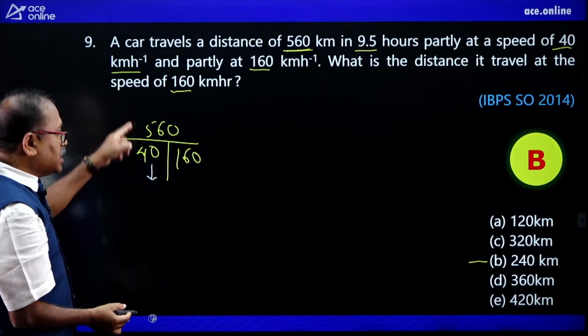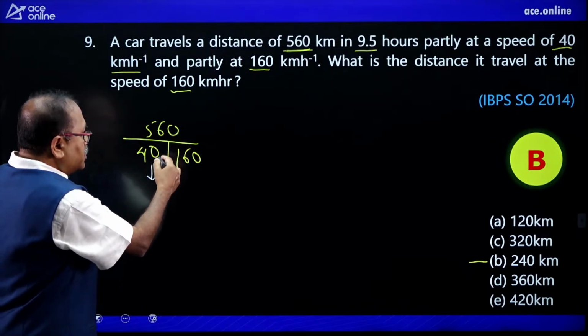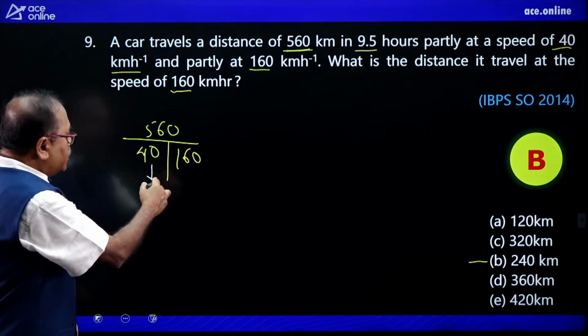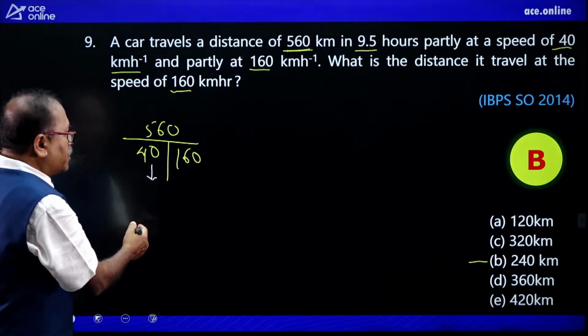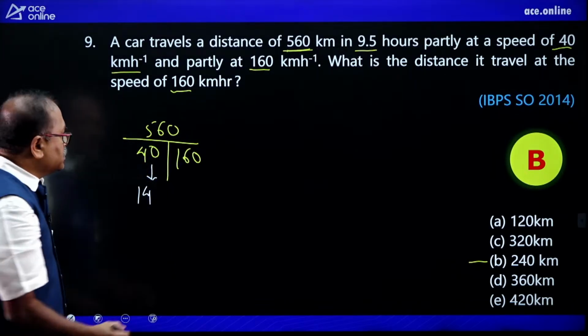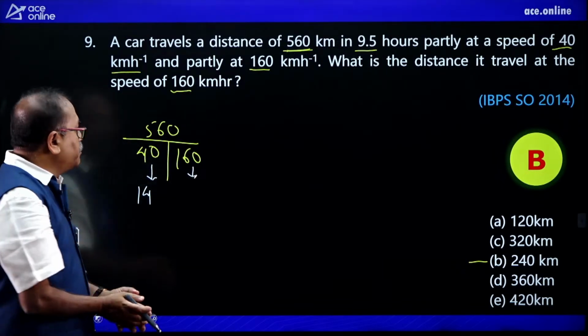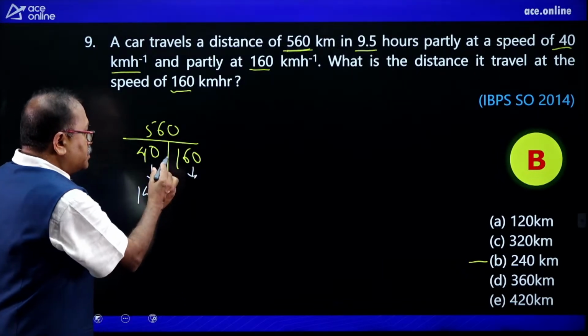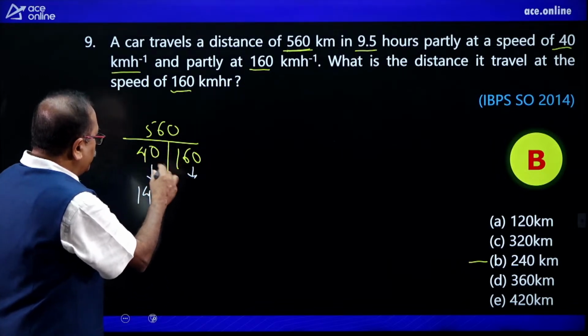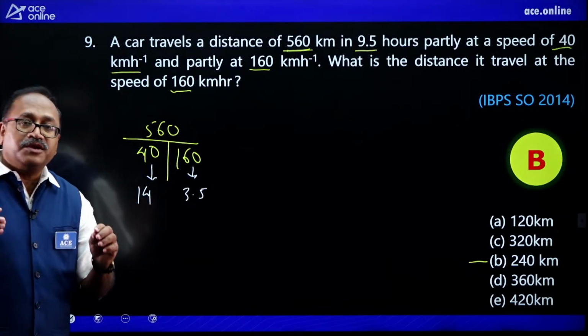So in this case, I will be getting how much time? The zeros get cancelled here, and that comes to 11.25. How much time if the whole distance is covered at 160 km per hour? So here it comes to 2.8. Okay, so I have the 3 timings.